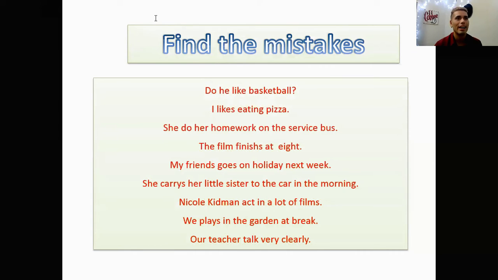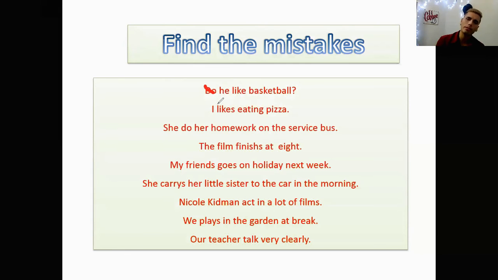Let's see. Okay, let me first use, I need a marker. Where's the marker? Okay, yeah, I already found the marker. So look at the first one. The first one is you have to find the mistakes. Let's do it together. Number 1 is, do he like baseball? It's not do. He would be does, right?